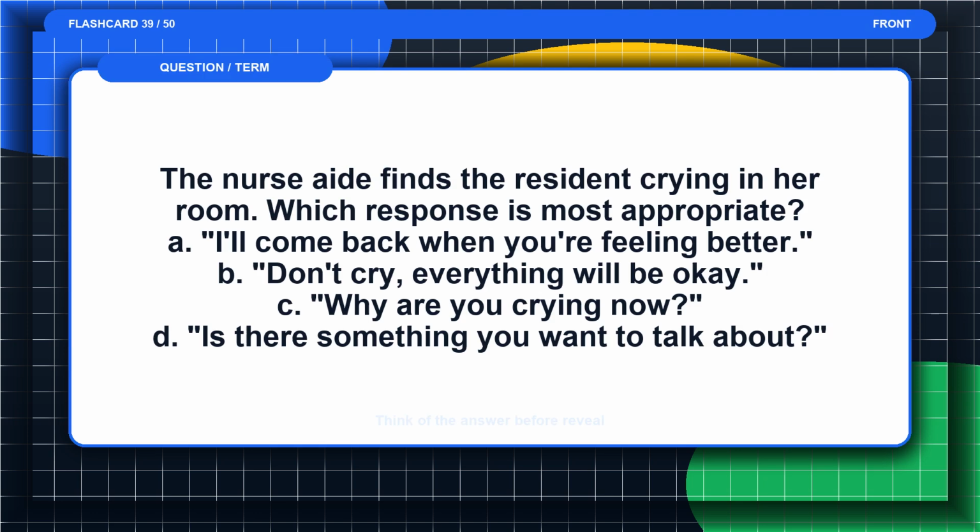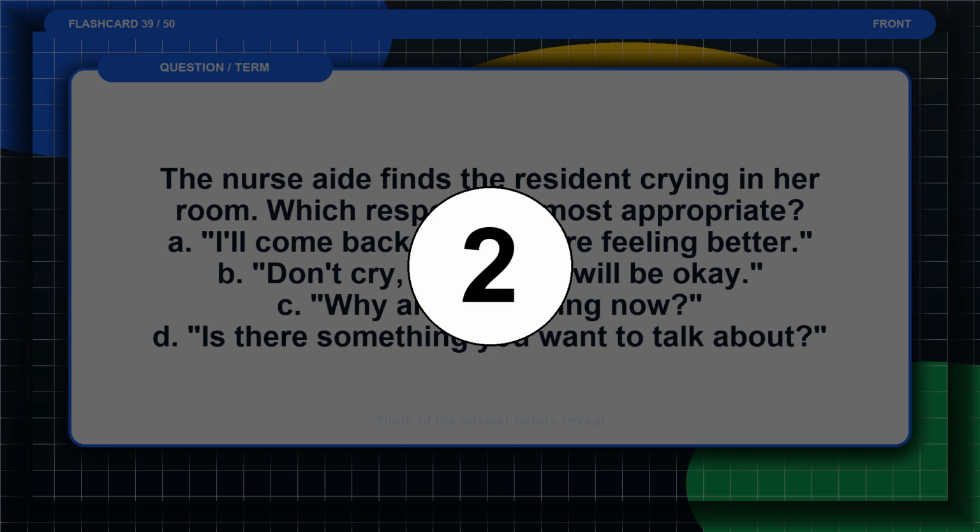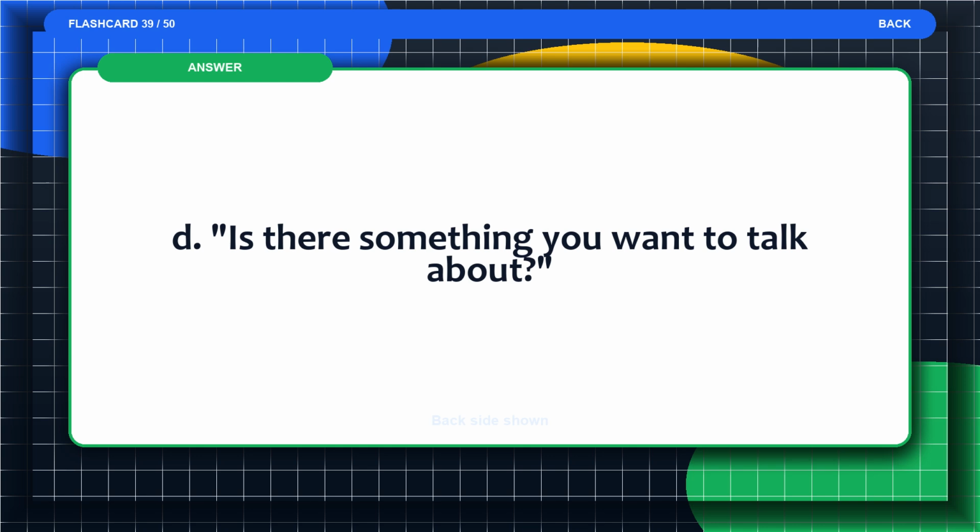Flashcard 39. The nurse aide finds the resident crying in her room. Which response is most appropriate? A. I'll come back when you're feeling better. B. Don't cry, everything will be okay. C. Why are you crying now? D. Is there something you want to talk about? Think of the answer before the reveal. The answer is D. Is there something you want to talk about?